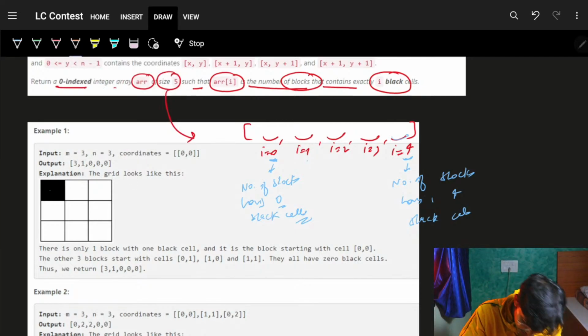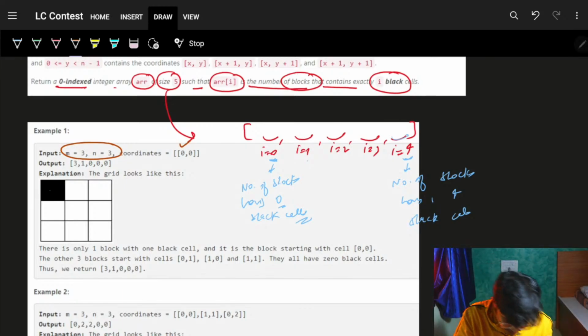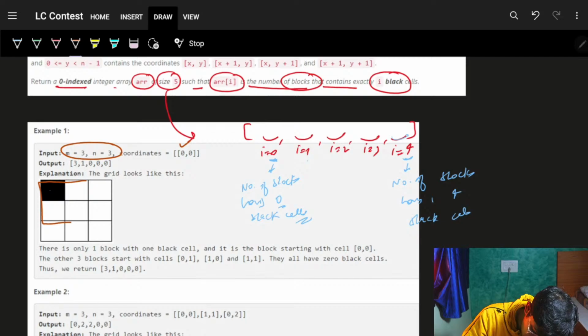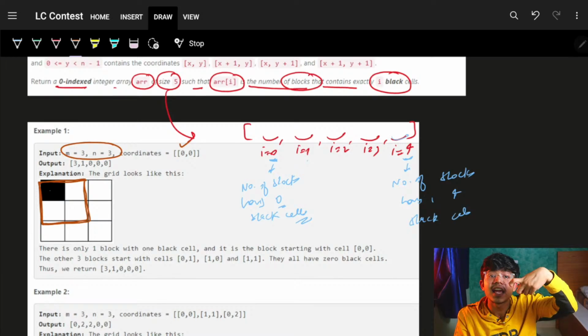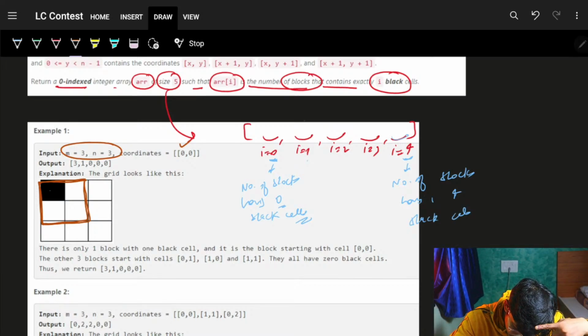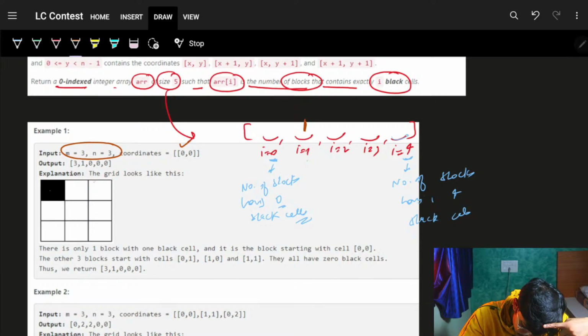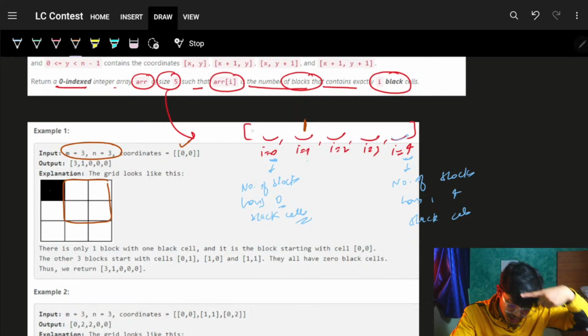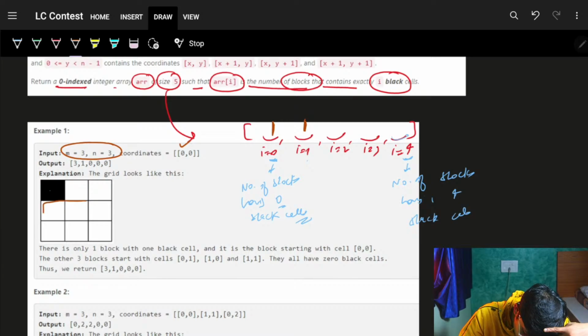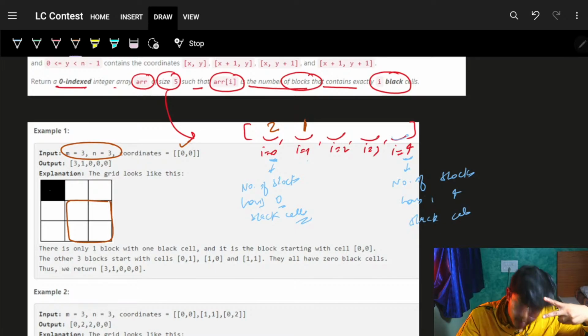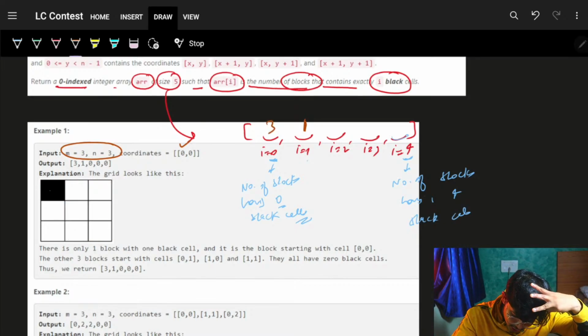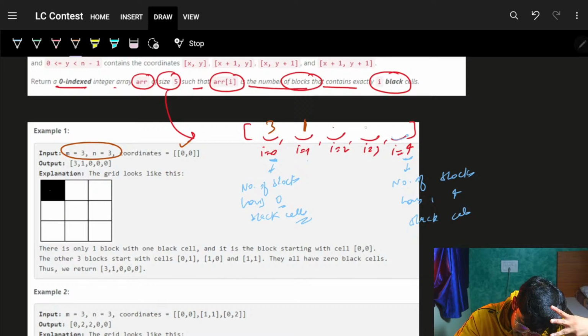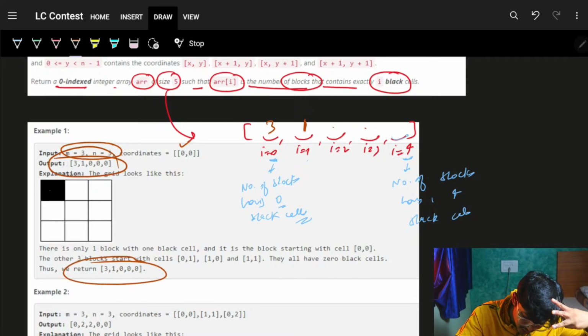So firstly, the example itself is an M cross N matrix. Only one coordinate is colored, it's 0, 0. For this block, it will tell me I have one colored cell. For this block, no colored cell. For this block, no colored cell. For this block, no colored cell. So my ultimate answer is 3, 1, 0, 0, 0.